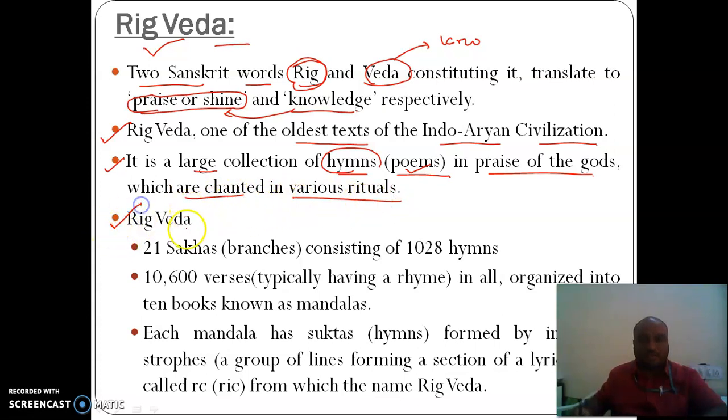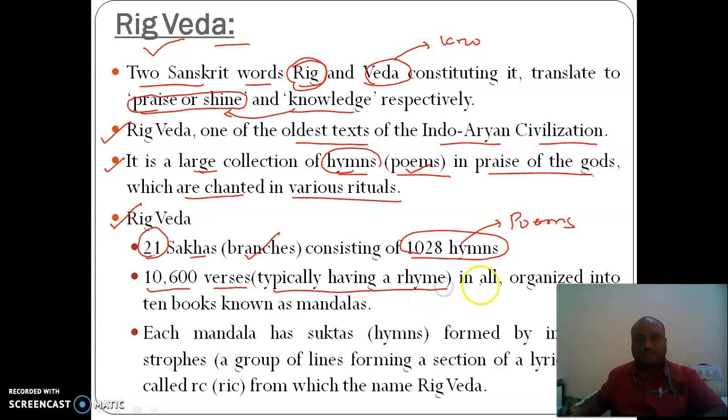Rig Veda is constituted by 21 sakas, termed as branches, consisting of 1028 hymns. Here, hymns represent poems, as we have discussed, comprising 10,600 verses. As you know, verse typically means having a rhyme form. These 10,600 verses are organized into 10 books known as mandalas.